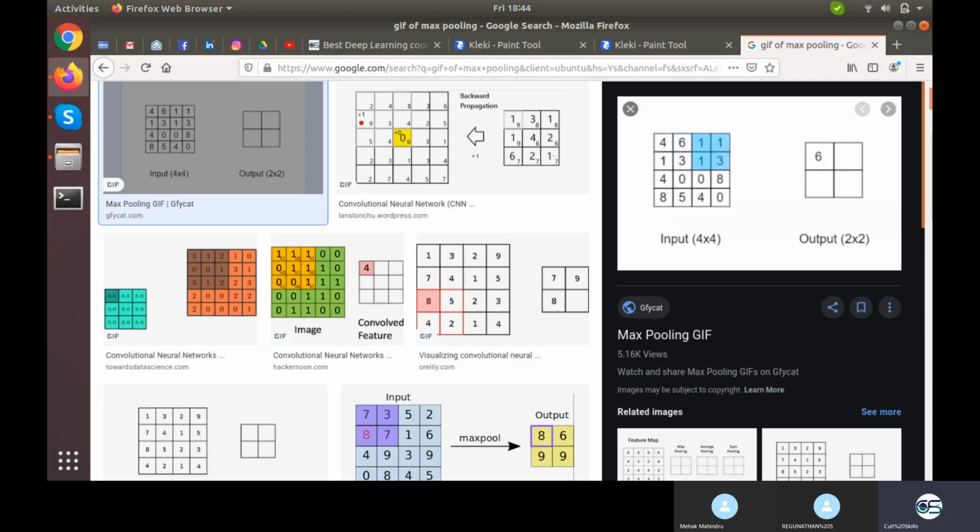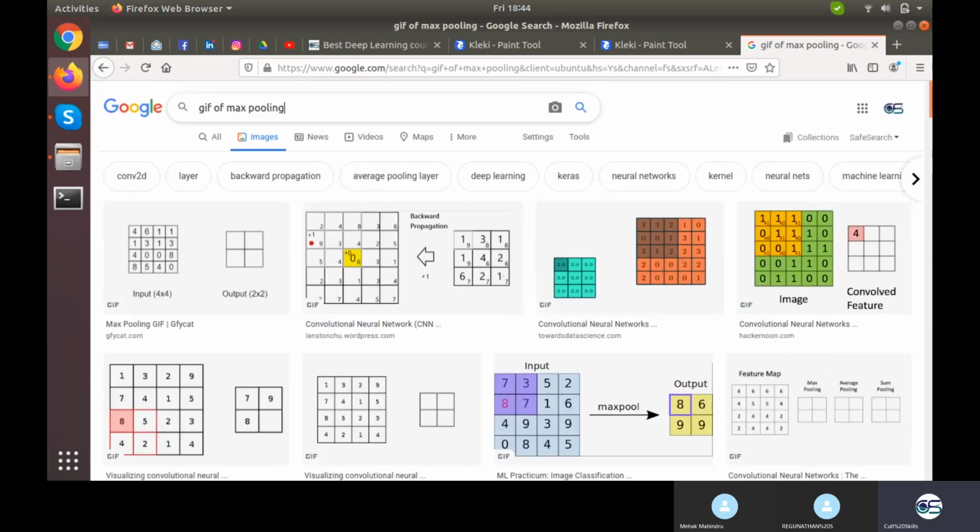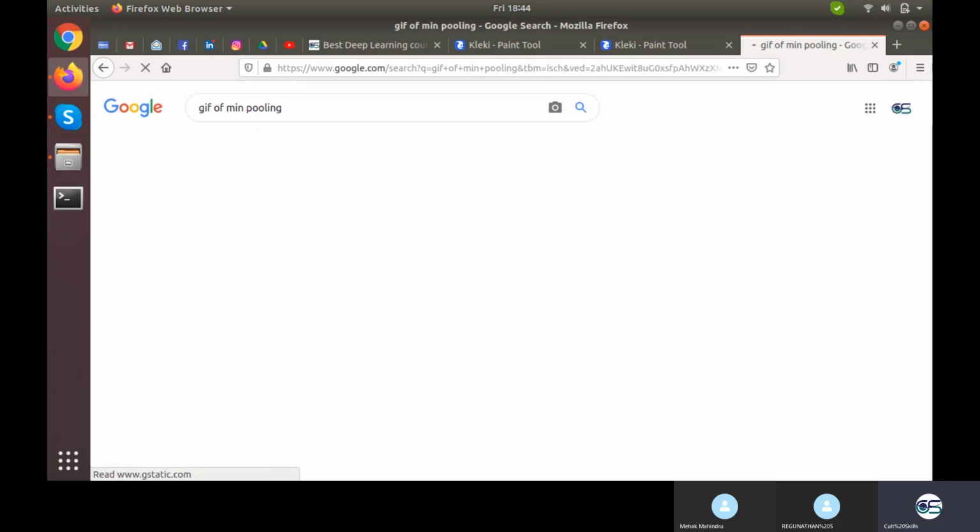Okay, so just have a look into this. It's slow enough to read it clearly, and this is what max pooling is doing. Similarly, what is min pooling? You can guess it very clearly. Min pooling is nothing but the minimum value from the filter. Again, we can see some GIF about that. The minimum value from the given range.